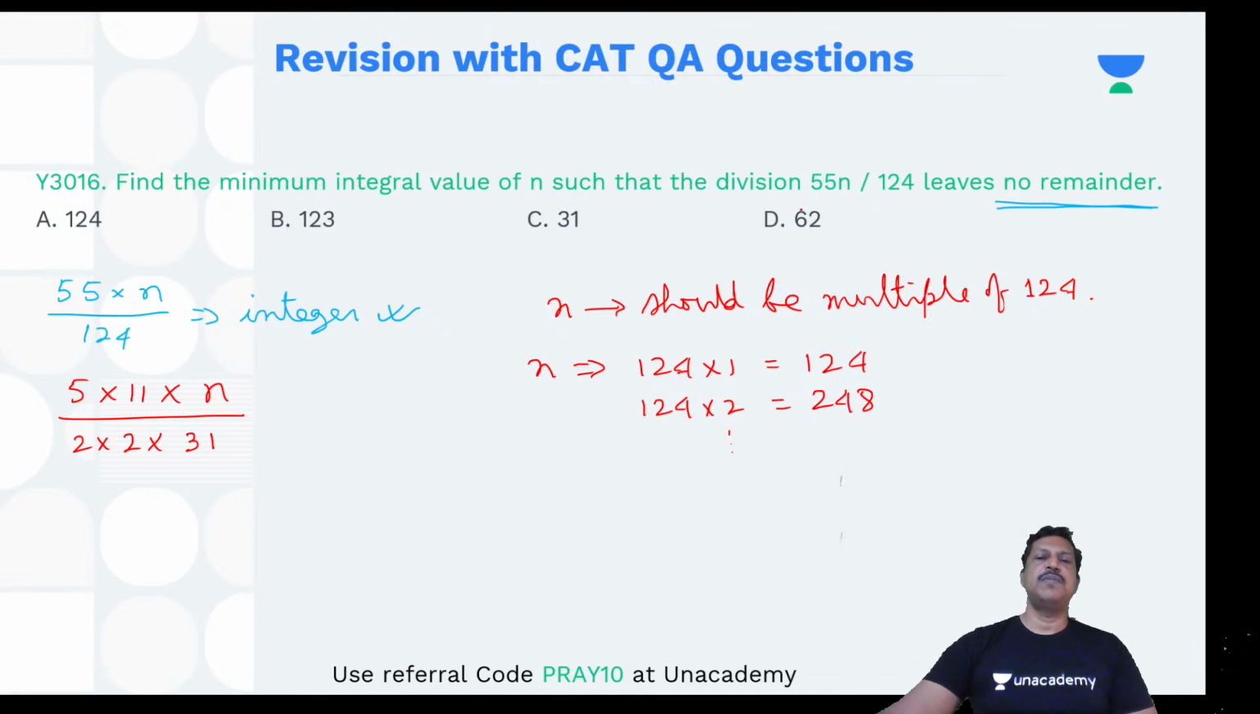62 cannot be. Have you understood that? Why? If it is 62, then 31 into 2 is divisible. 2 will be there at the denominator. And it is not exactly divisible because 55 by 2 is not exactly divisible. Okay? 31 will be the same problem. If n is 31, then 55 divided by 4 is not exactly divisible. 123 also no. So it has to be a multiple of 124. So this should be your answer.